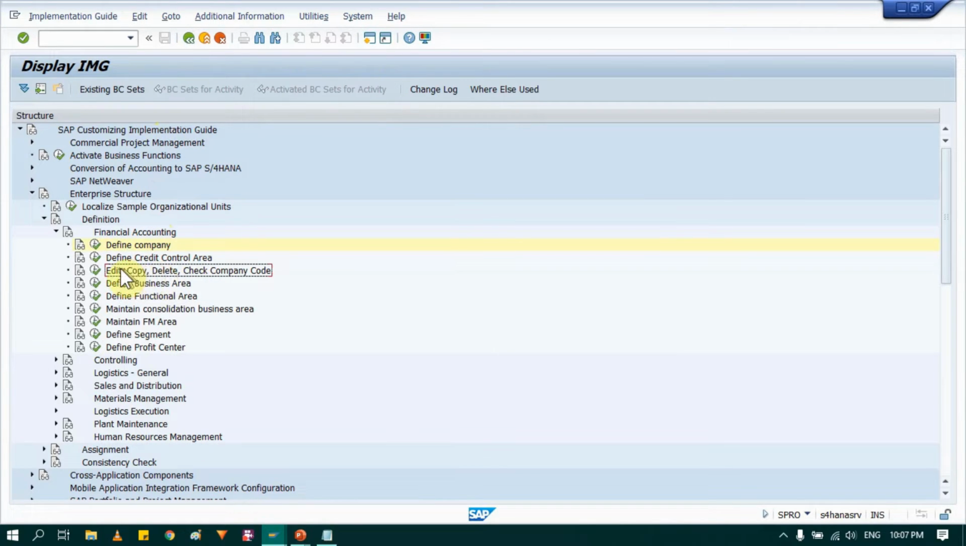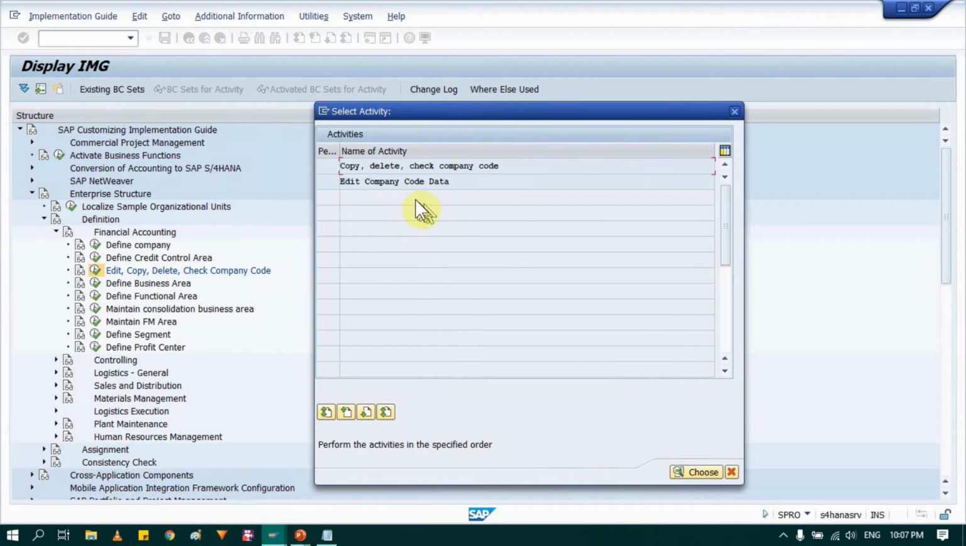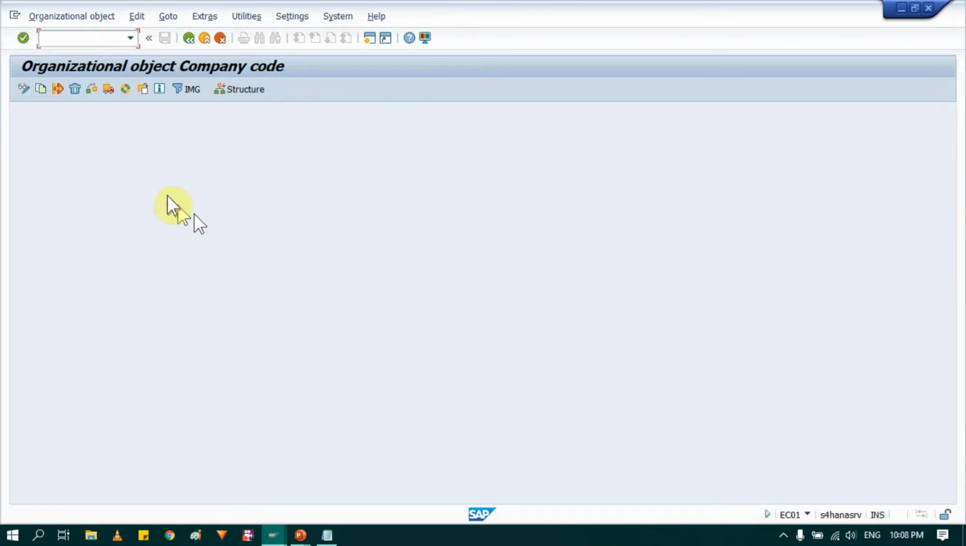Once we go back, there is edit, copy, delete, and check company code. So what we do in this section is copy company code data from an existing company in order to copy all the background tables and settings appropriately. So execute it. It will give you two options. First one is edit company code and second is copy, delete, check. So I'm going to copy data from an existing company. I will click on copy, delete, check.